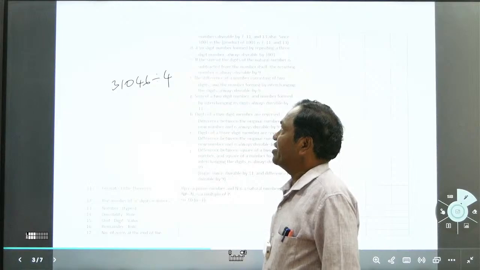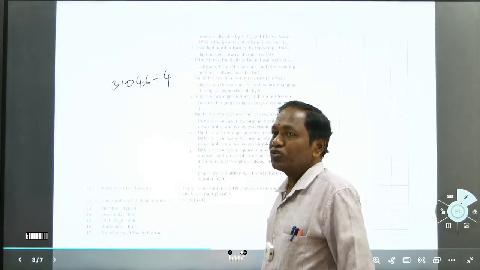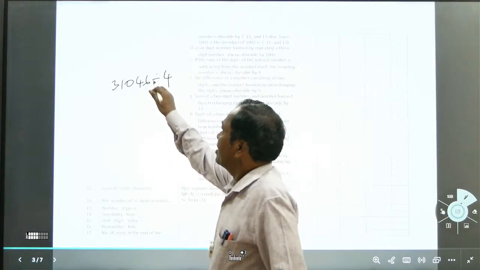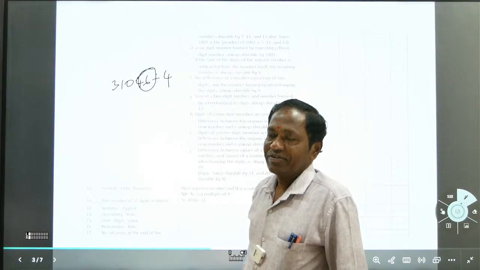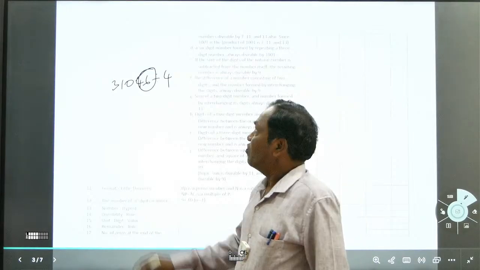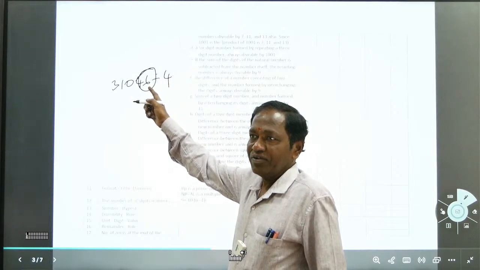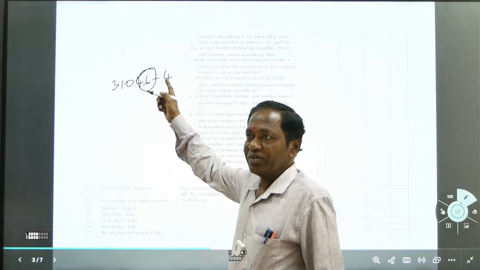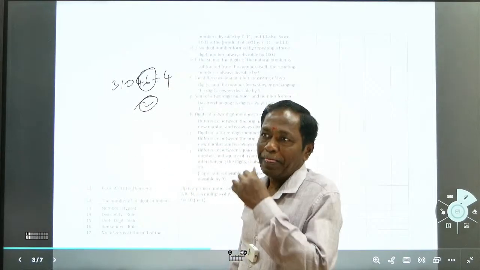What is the rule for divisibility by 4? You take the last 2 digits: 46 by 4. 40 is a multiple of 4, 44 is a multiple of 4, so what is the remainder then? 2. 2 is the remainder.